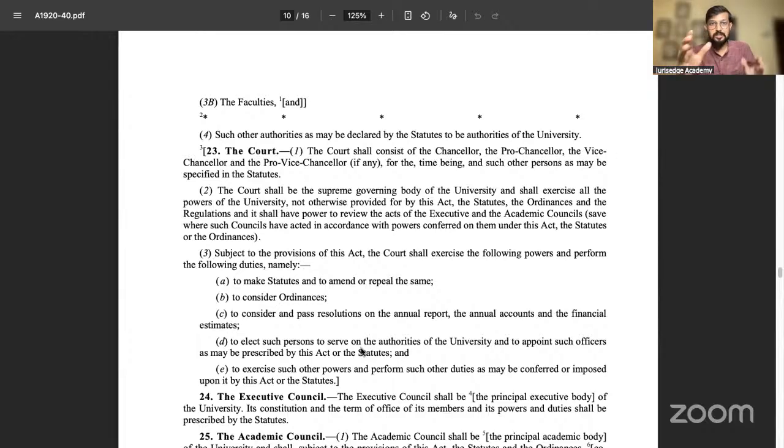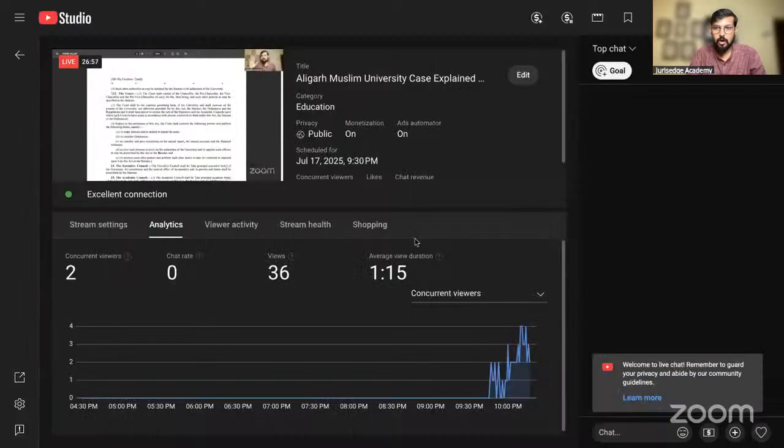That is the very first reason that Aziz Basha talked about. I hope you understood. If you have any query, do let me know in the comment box, because these two parts are also very important.